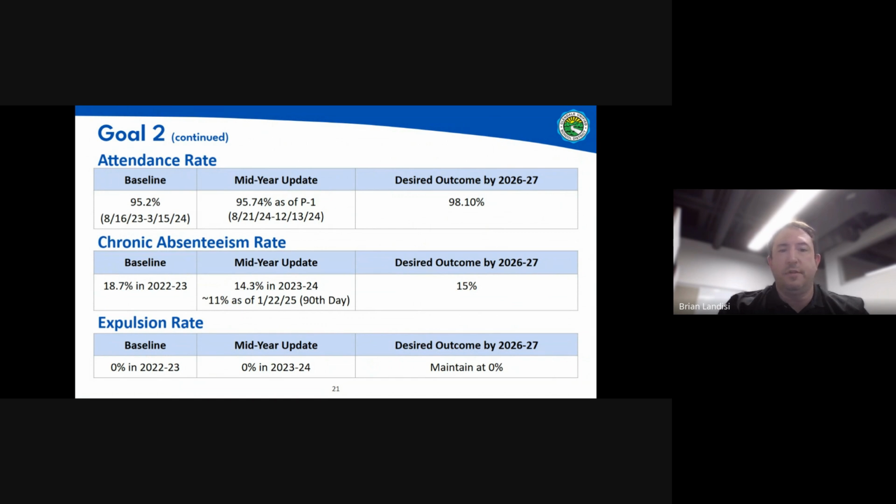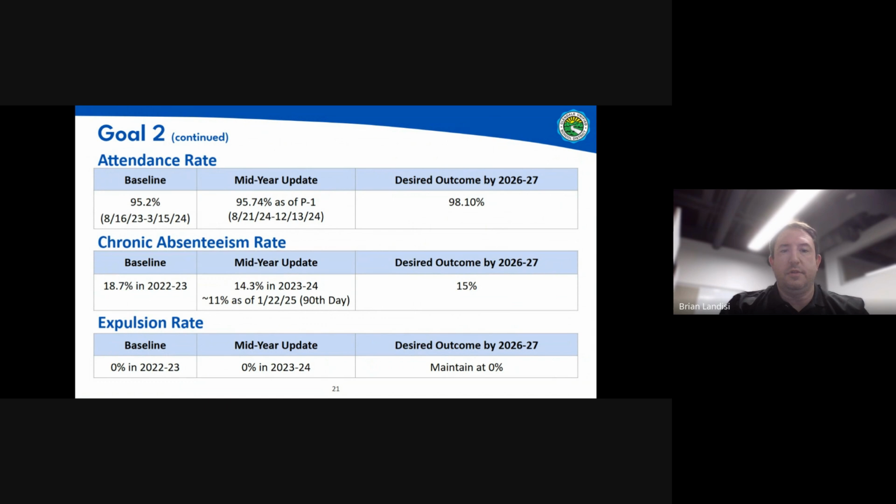Our overall goal is to get to 98% as an attendance rate by the time we finish this LCAP cycle. For chronic absenteeism, this is a measure on our California dashboard. Our baseline was 18.7 in 22-23. At the end of last school year, we were down to 14.3, a really tremendous improvement. And as of the 90th day of this school year, we were about 11%. So we're very pleased with this.